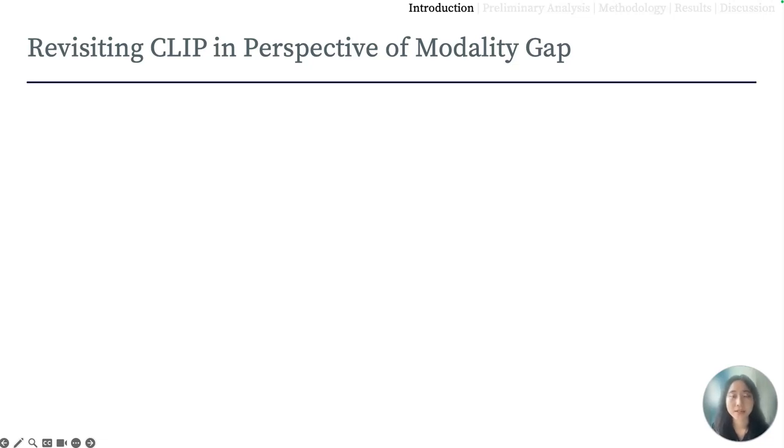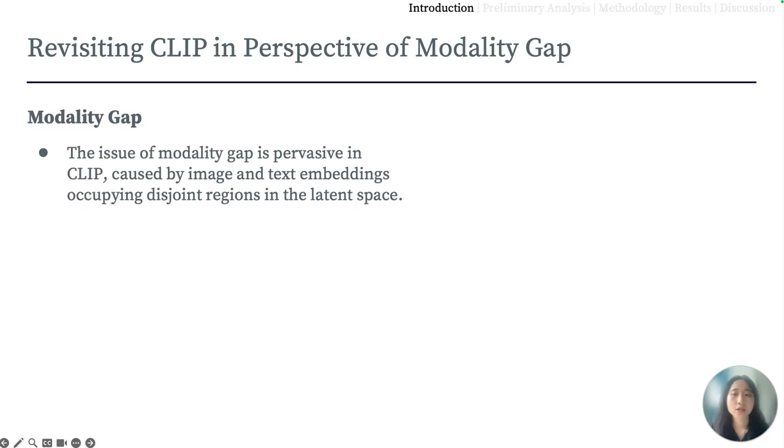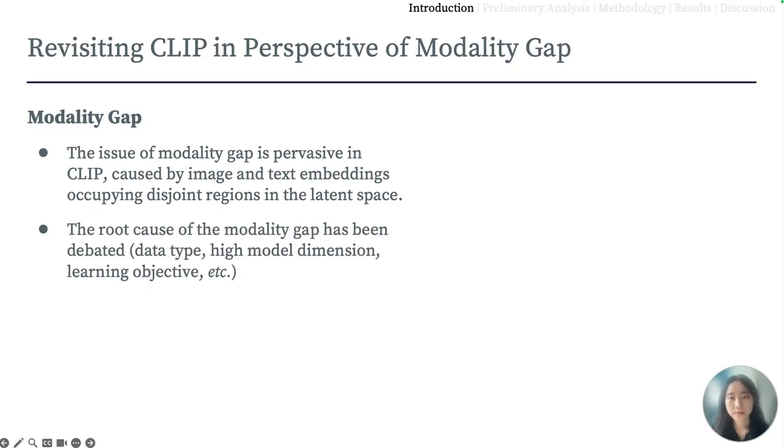However, despite their success, CLIP and its variants also suffer from a significant limitation known as the modality gap, which is caused by image and text embeddings projected to separate manifolds in the latent space. While the root cause of this phenomenon has been debated, whether it is because of the data type, high model dimension, or learning objective, there is no consensus on which of these causes is the most relevant.